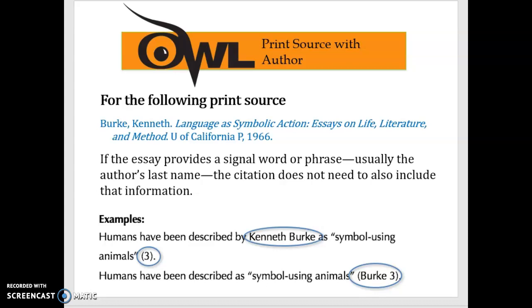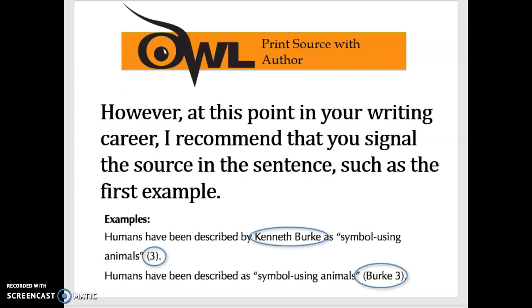Now, second example, I do not include the author's name in my sentence. And since that's the case, I put the author in parentheses with the page number. Okay, I don't need to give the title of the book or anything else like that. The author's last name is enough. The reader can look at the Works Cited page and find the rest of the information.